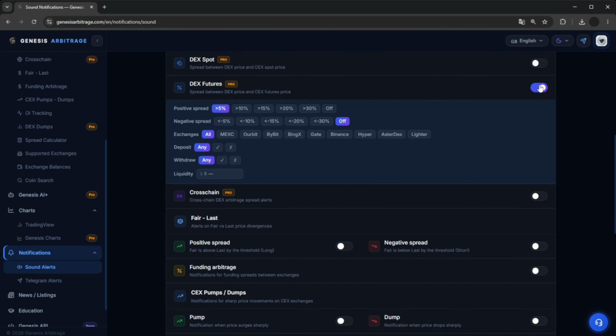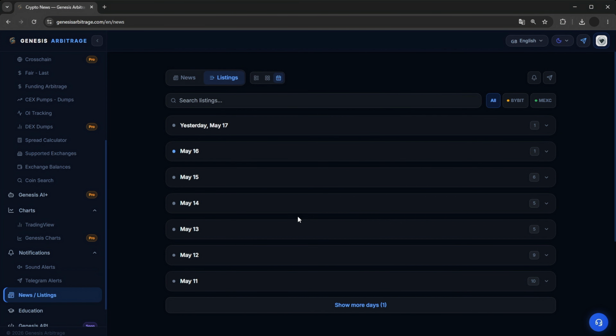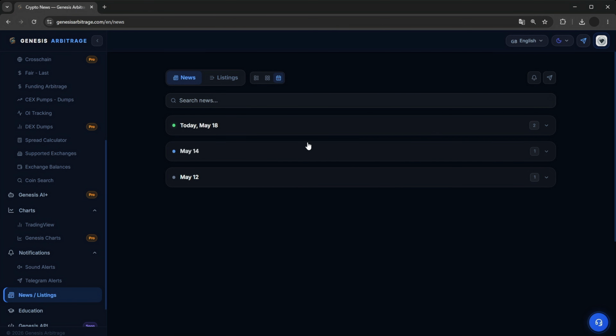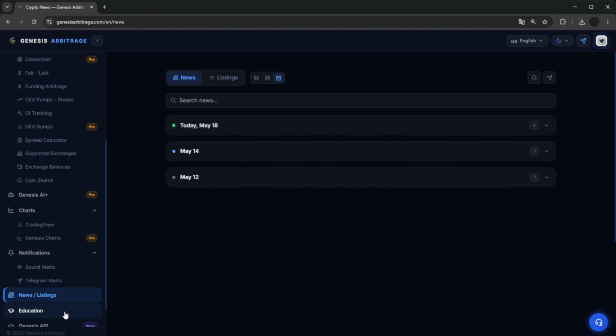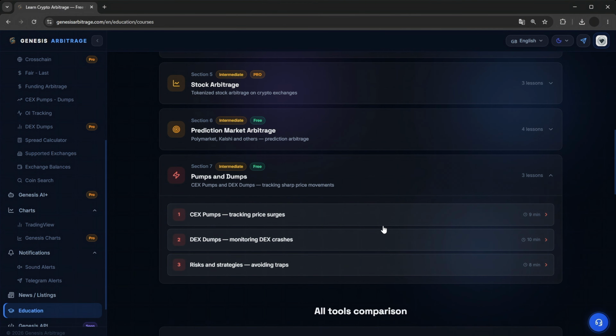Now, let's move on to notifications. We already covered sound alerts. You can select them for any section, and for any section, you can also set filters, which is very handy for continuous work. Now, let's glance at the news and listings section. This shows the freshest listings, coin data, analytics, links, and you can also read the news that happened in recent days. Now let's take a look at the training.